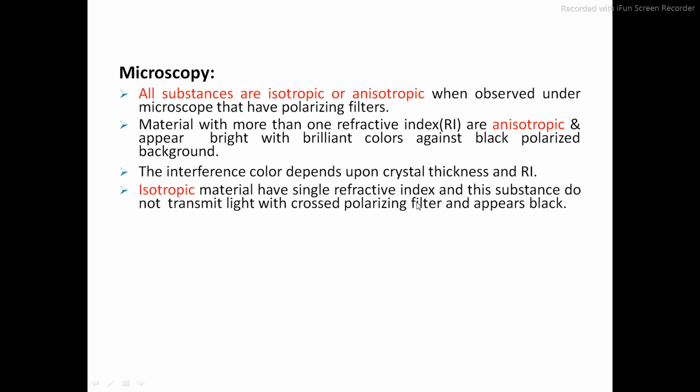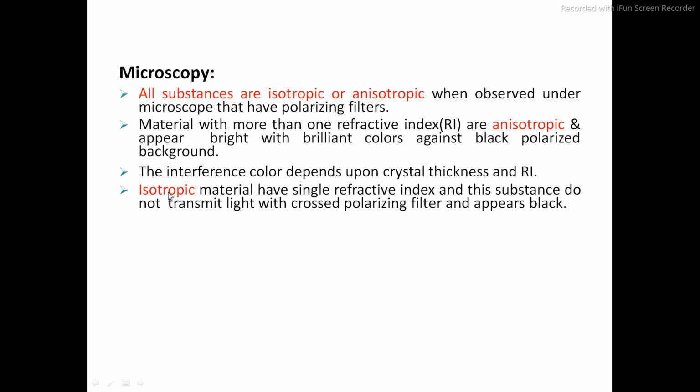Isotropic materials have only a single refractive index, and these substances do not transmit the light with a cross polarizing filter and appear black. When light passes through the crystal, it can transmit different color bands. Anisotropic substances appear bright with brilliant color against a black polarized background.